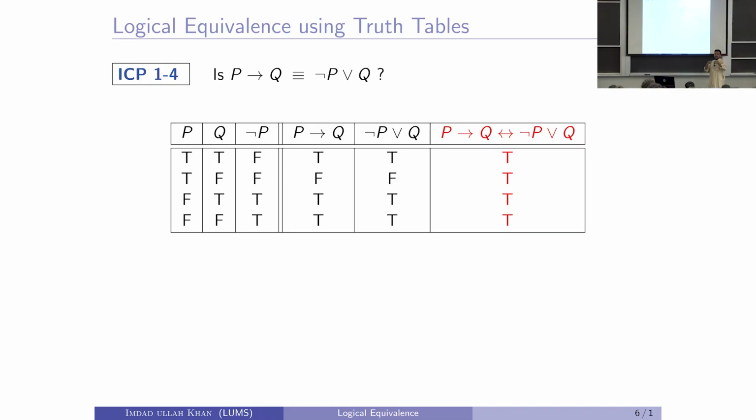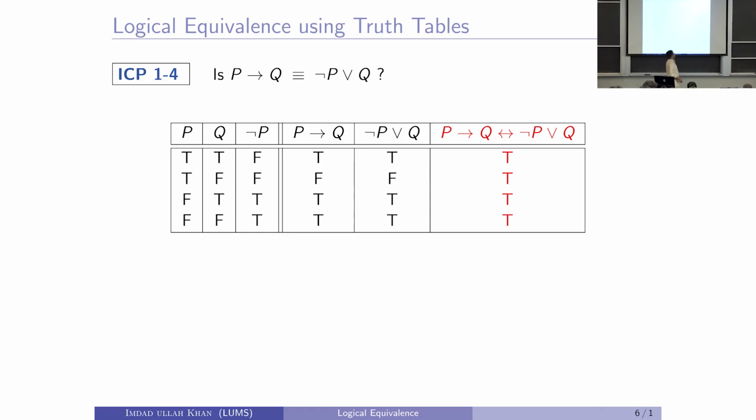So, if I say if you solve the Goldbach conjecture, you will get an A, is equivalent to saying you either did not solve the Goldbach conjecture or you got an A. Think about it in English, in any natural language you put it, these are exactly the same statement, and that is what this logical equivalence is telling us.